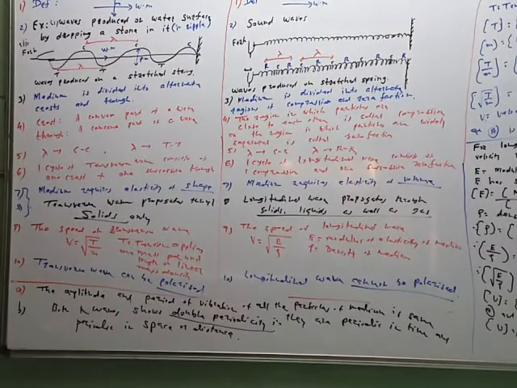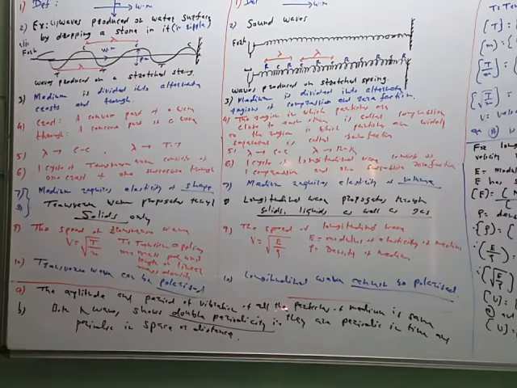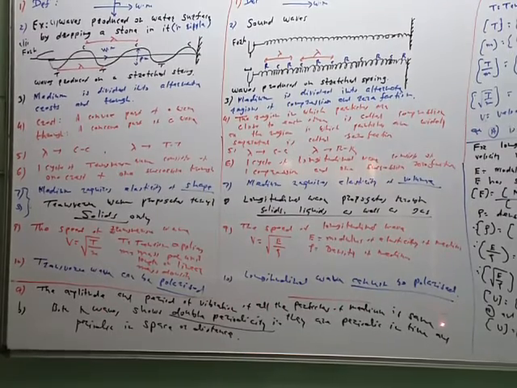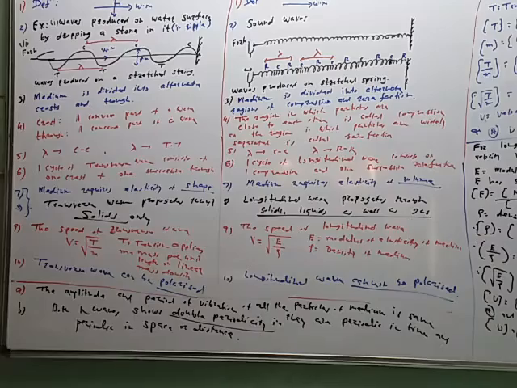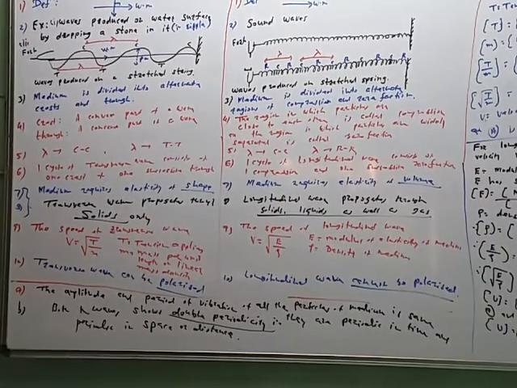So see these last 2 points, A and B here. The amplitude and period of vibration of all the particles of the medium is same. This is a common property of the transverse wave and longitudinal wave. So practically the amplitude goes on decreasing as the wave propagates away from the source. So in ideal case the amplitude remains same, the period remains same.